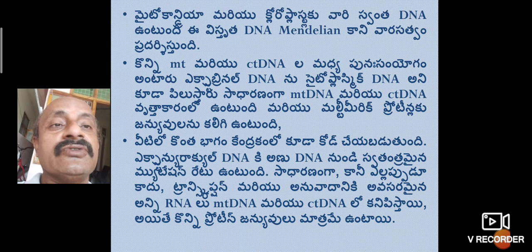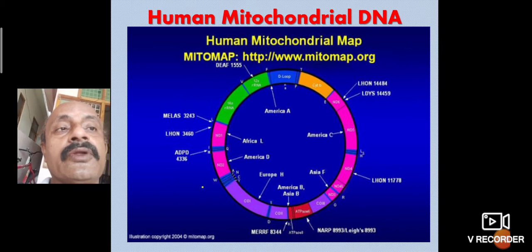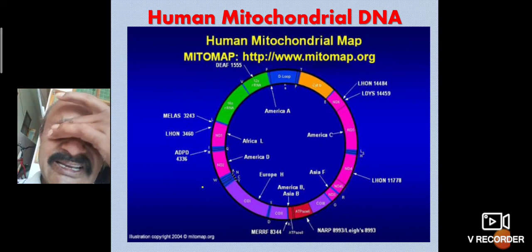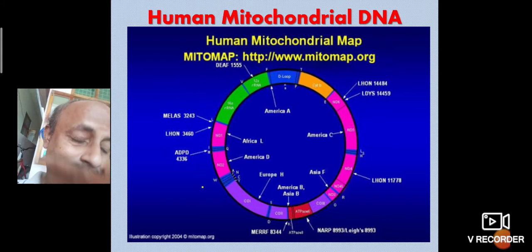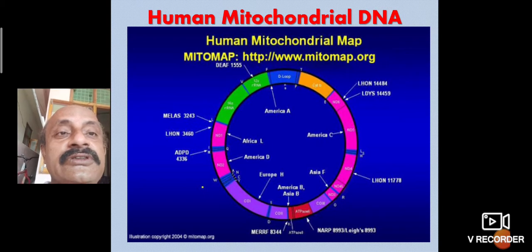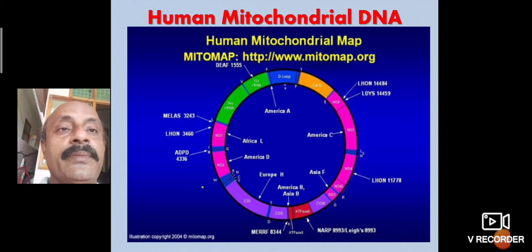This is also the main mitochondrial genome. The main mitochondrial genome has 17 genes present, which is also shown in the mitochondrial map.